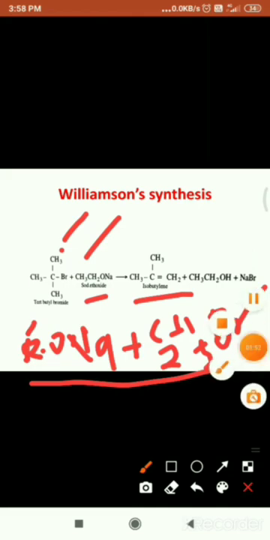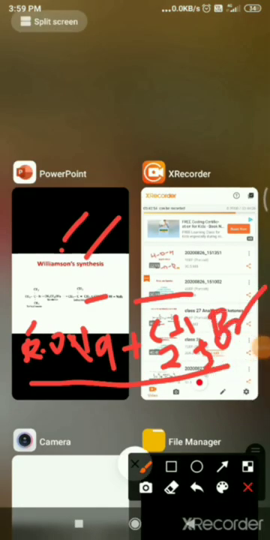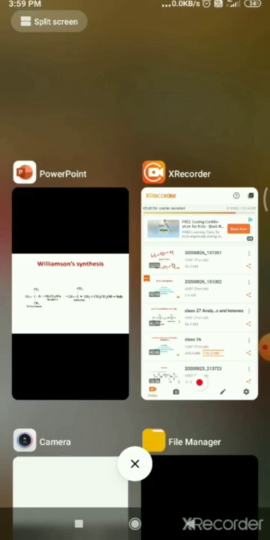See here, for example, we have to take sodium tertiary butoxide and ethyl bromide. If we take it like this, it forms ethyl tertiary butyl ether.